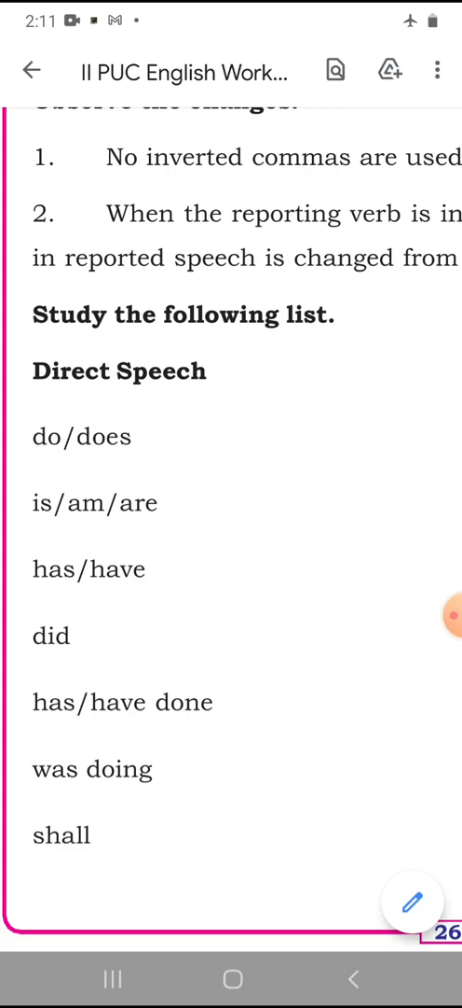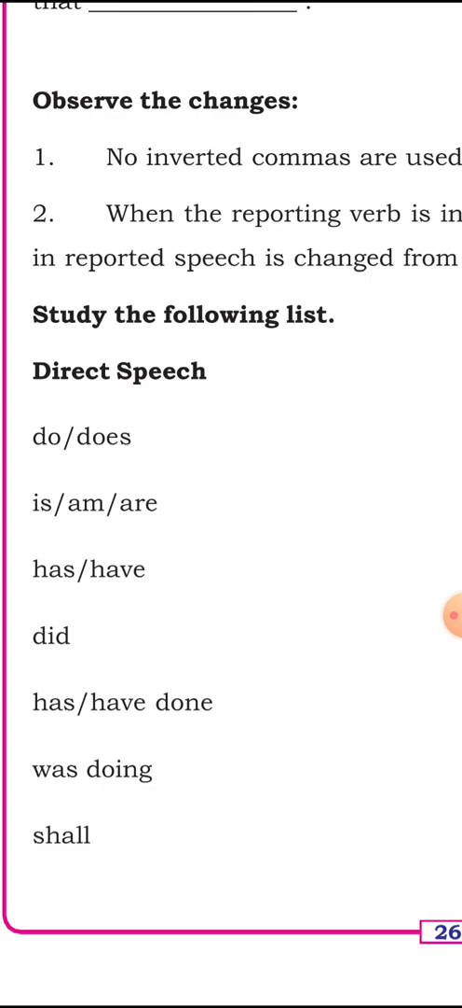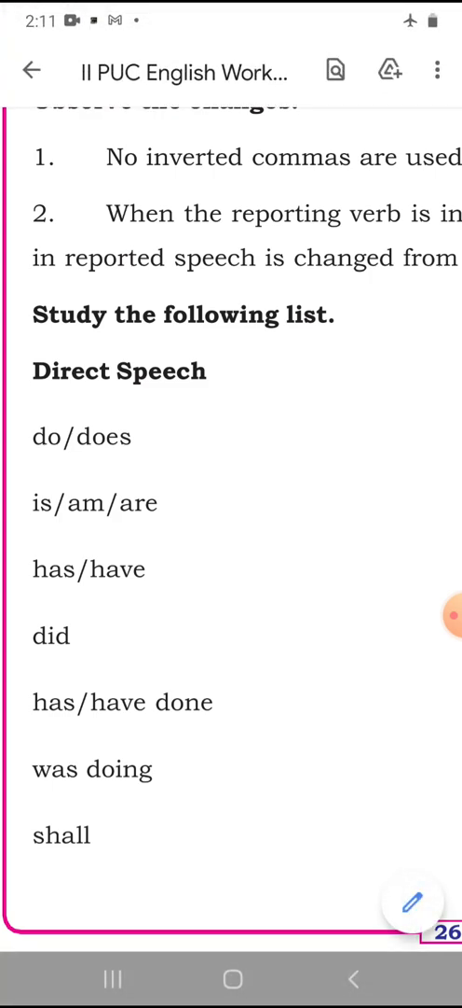So sometimes the sentence may be in simple present tense if there is no main verb available. If the main verb is available, remember that it is in the present continuous, so the corresponding change is to past continuous. If there is no main verb available, naturally the sentence is in the simple present tense and the corresponding change is to simple past tense.